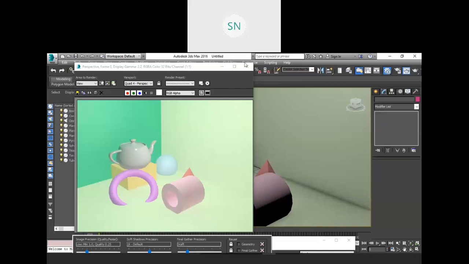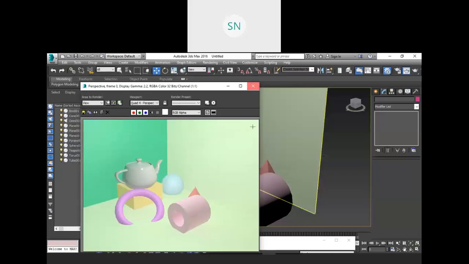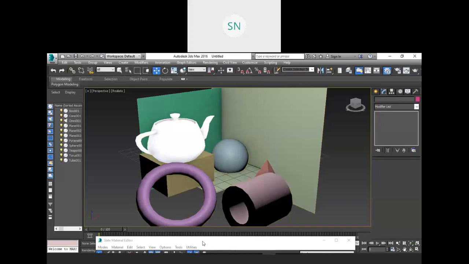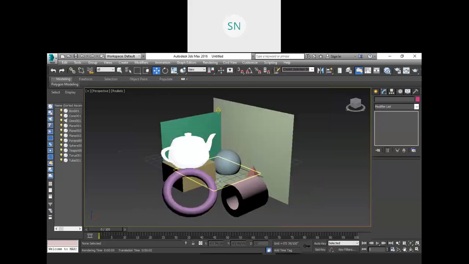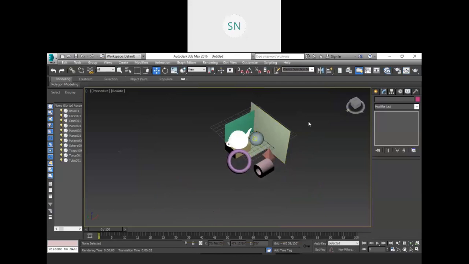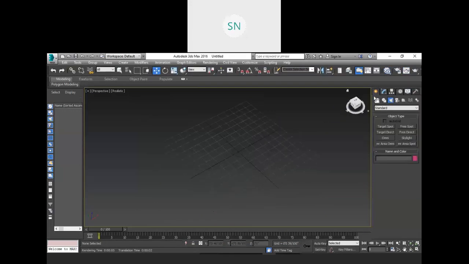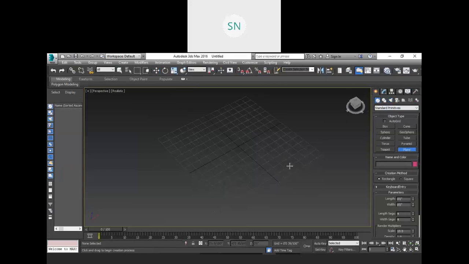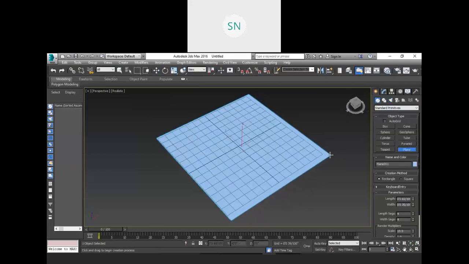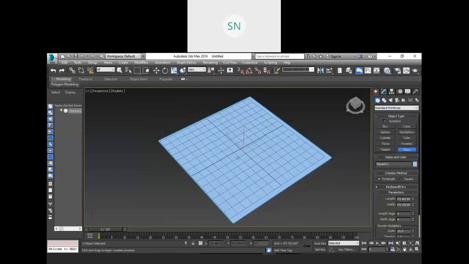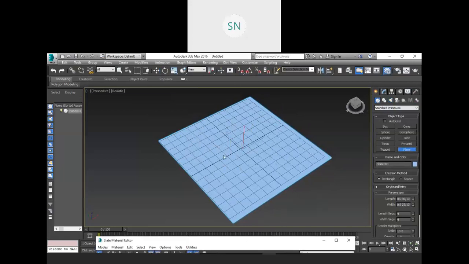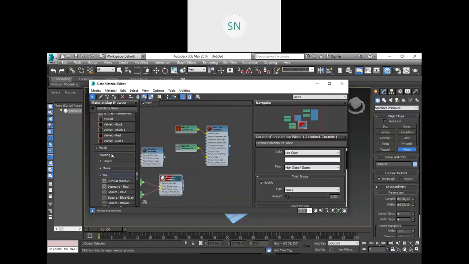Let me apply some other materials to the other objects, right? So again go back to the material, or instead of this arrangement let me discuss the lightings in detail. So let me delete this and arrange a very simple arrangement over here. So here we have a plane, and on this plane I will apply some kind of flooring material. So in the material we will add tiles, not this one.